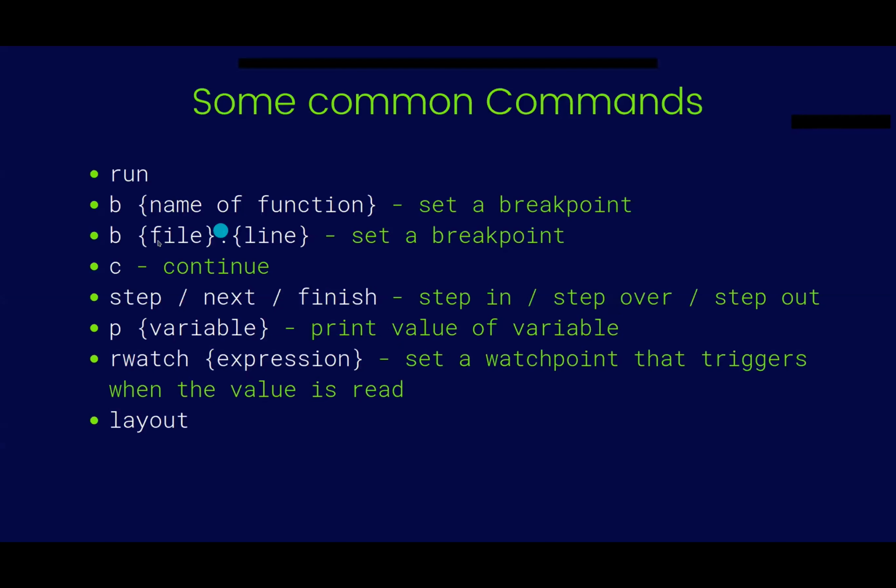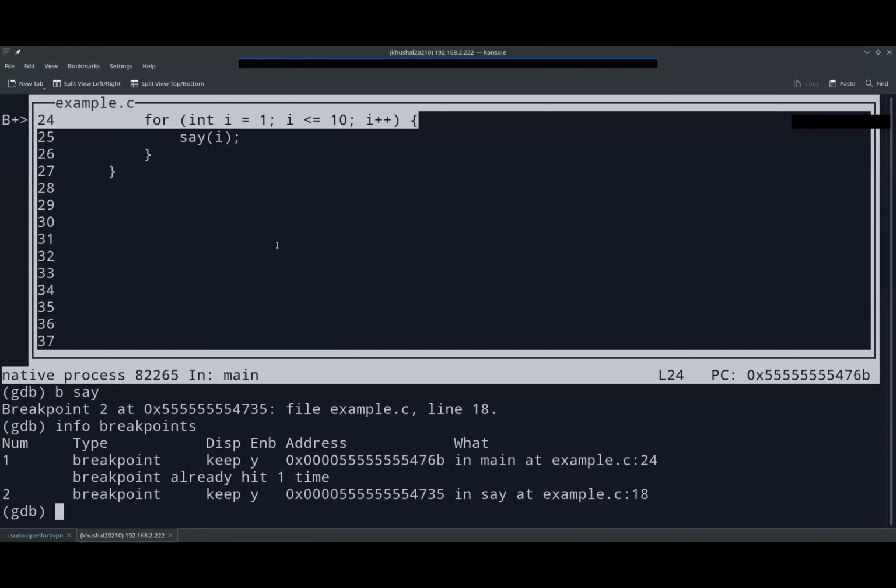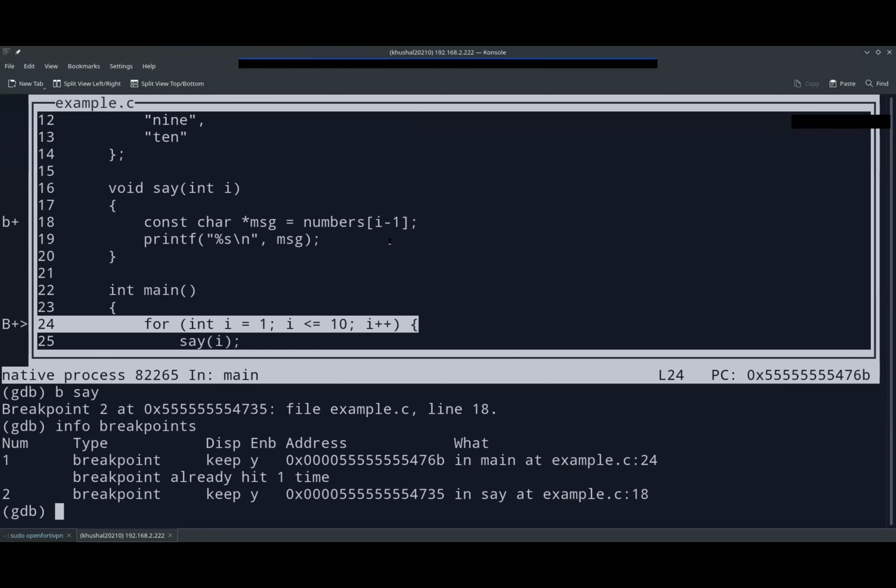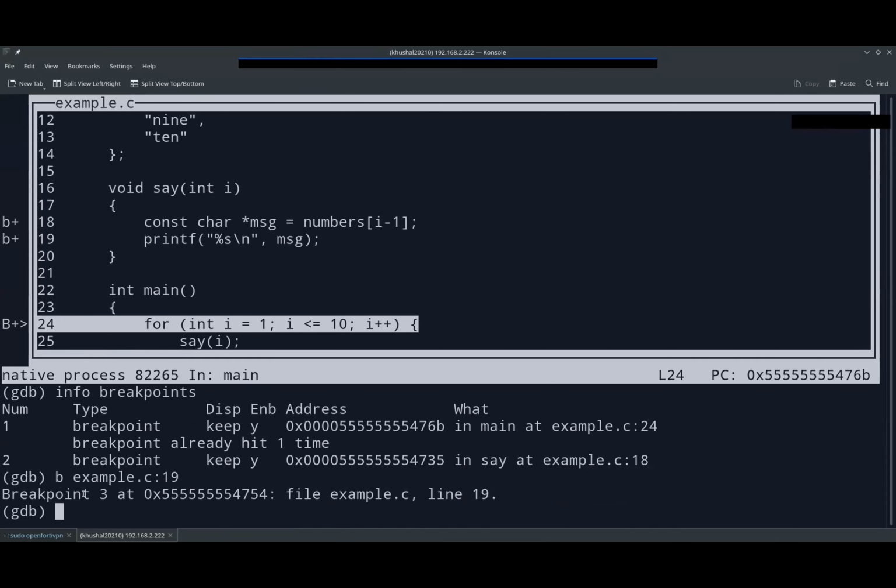There is another way we can set up a breakpoint, which is b, then the file name, and then the line number. Let's say we want to set the breakpoint at this printf. The line number of this statement is line number 19. So we type b space example.c, then line number 19. When we enter, it will add the new breakpoint at line number 19, which is this.